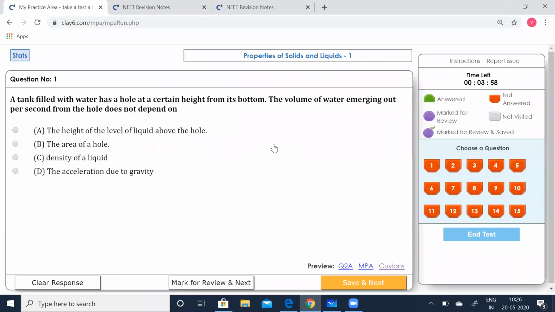Question number 1. A tank filled with water has a hole at a certain height from its bottom. The volume of water emerging out per second from the hole does not depend on... let's see.